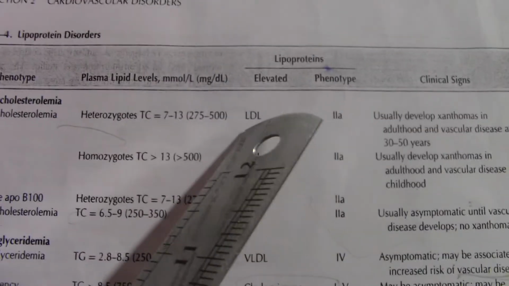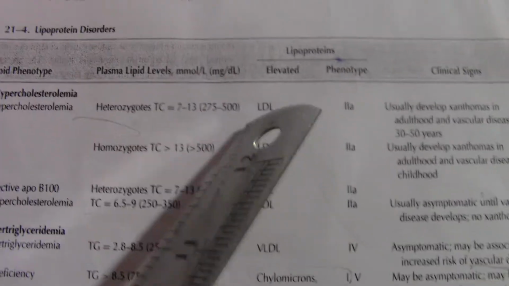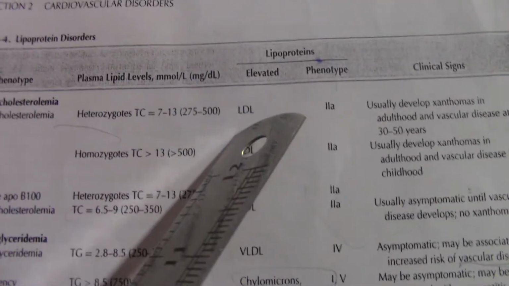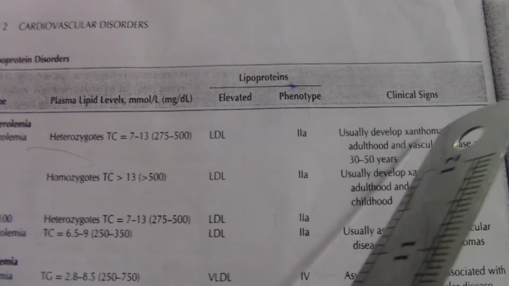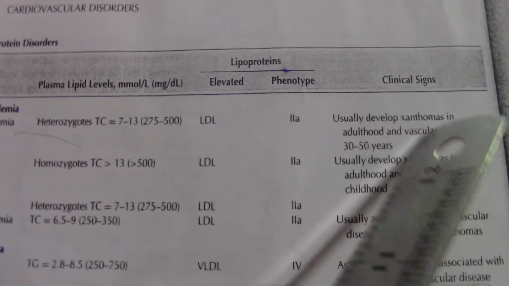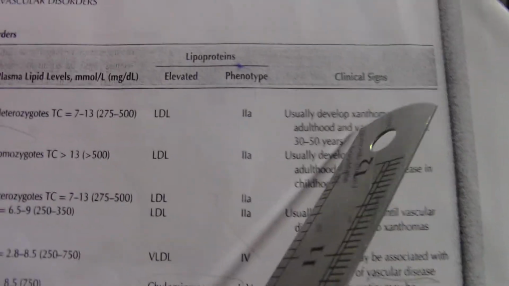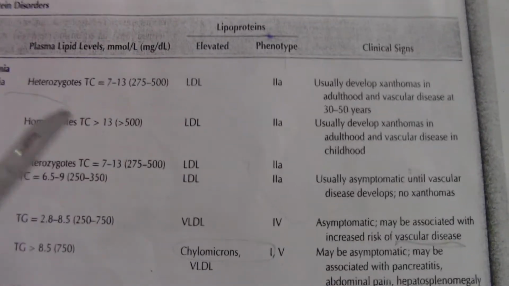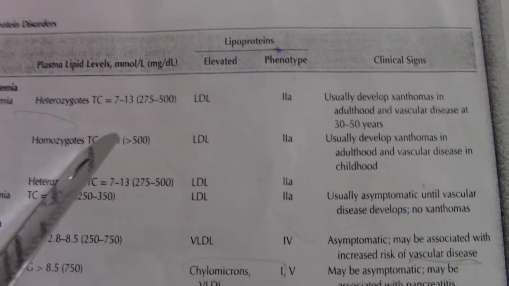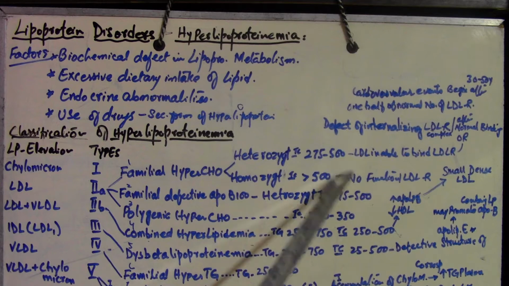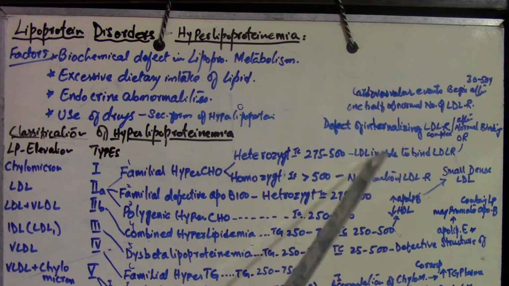So what will happen is that this LDL cholesterol starts to accumulate. If it accumulates in the skin, it may lead to xanthomas, or if it accumulates in the arteries, then it will lead to atheromas. So that is the reason. But the homozygote is more severely affected as compared to the heterozygote, right? Now the difference between them, as I told you, is the cholesterol level as well as the LDL receptor.